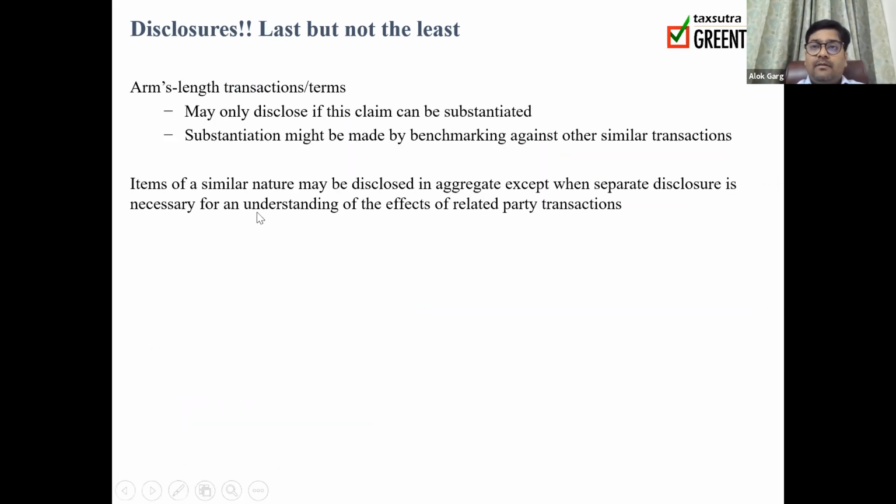Sir, if the transaction is on an arm's length basis, for example, I am selling goods to an unrelated party, and I am selling goods to my subsidiary, and I am charging the same amount, is disclosure required if I am selling on an arm's length basis? Yes. Even if you are doing a transaction on an arm's length basis, it is still required to be disclosed. And if you are not doing the transaction on an arm's length basis, that fact is required to be disclosed, but again, it is not allowed.